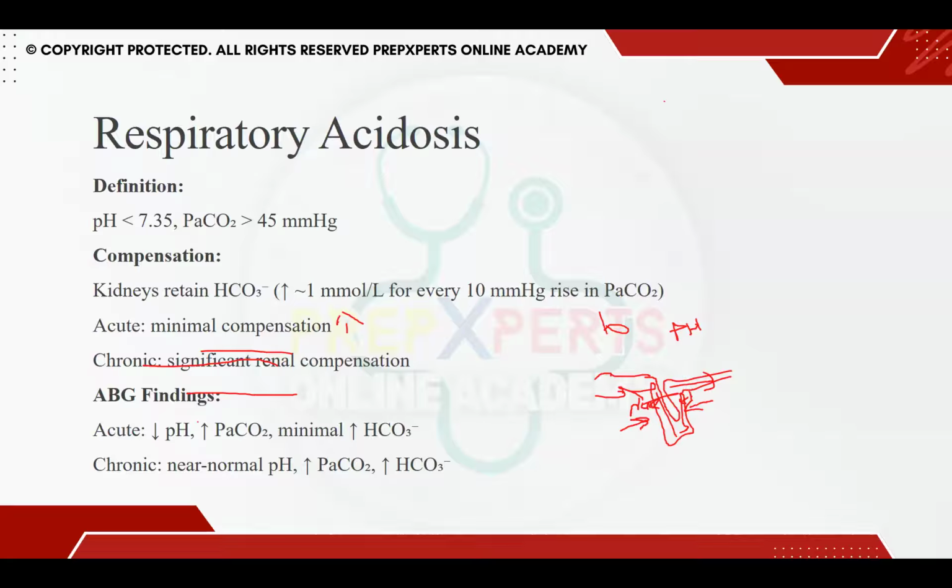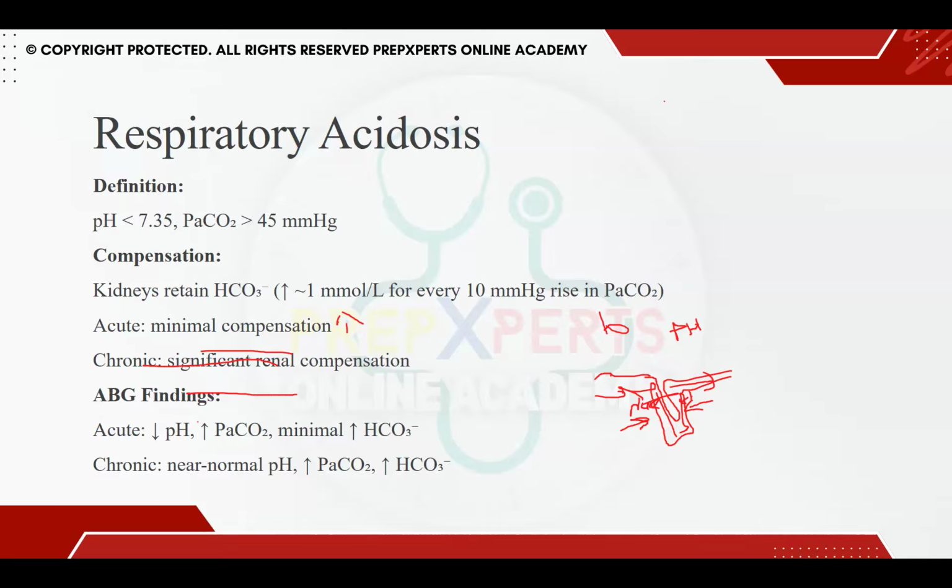So in the initial acute stage, there is just a minimal compensation. For example, if we said 22 to 26 is the normal value of bicarb, you will have somewhere around 27 to 28 in acute compensation. But in chronic compensation, when the patient progresses into respiratory acidosis, there is a significant renal compensation, and that is